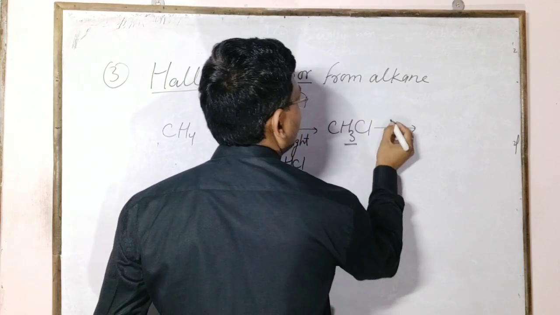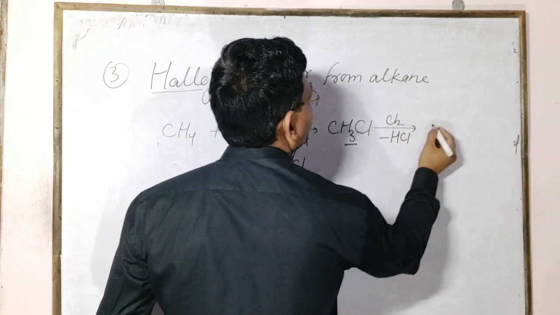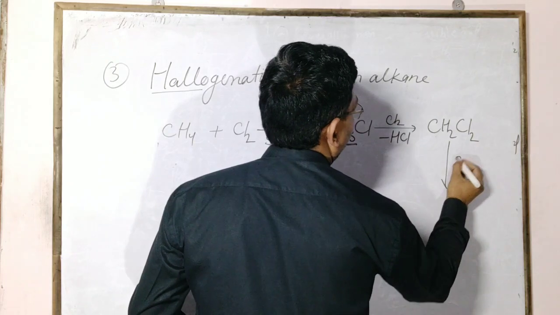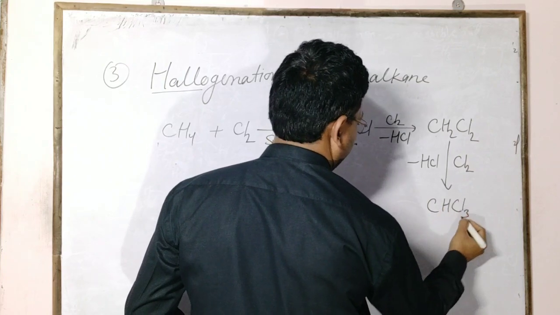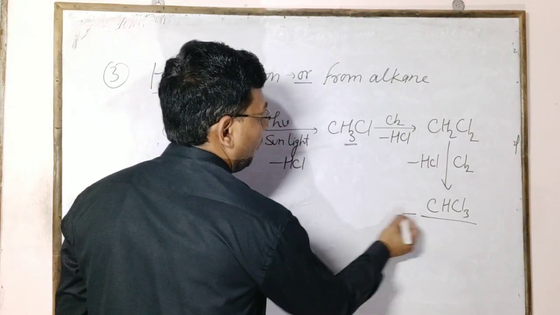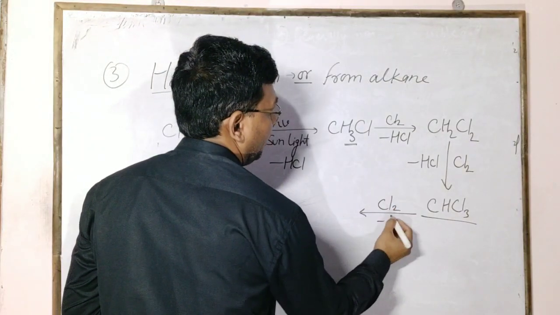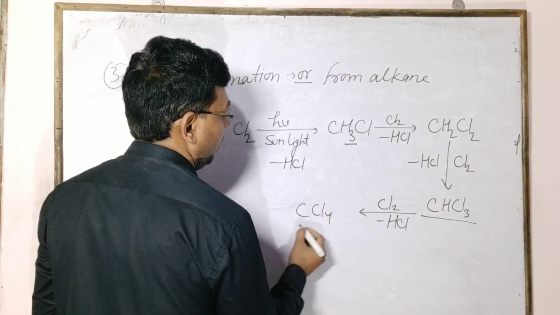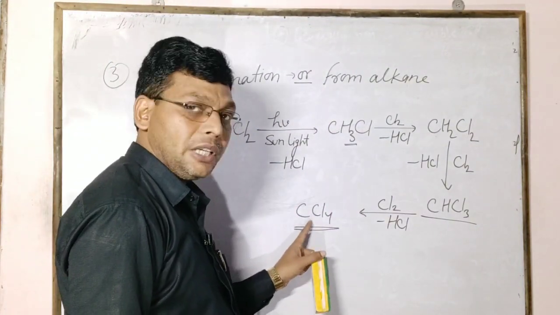Further chlorination of methyl chloride removes HCl and forms methylene dichloride. Again chlorine adds and HCl is removed, forming CHCl3, chloroform. Further chlorination with sunlight gives CCl4, carbon tetrachloride, as the last product.